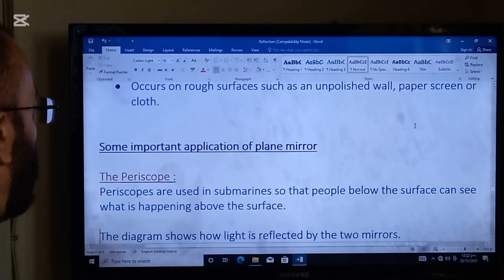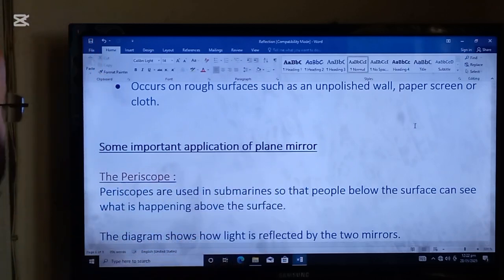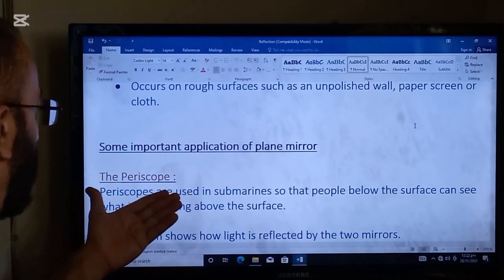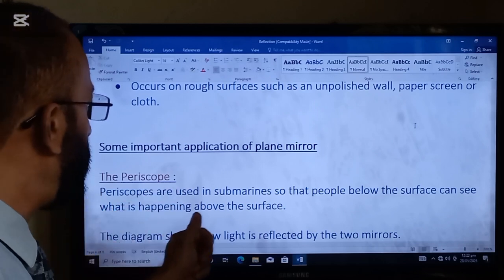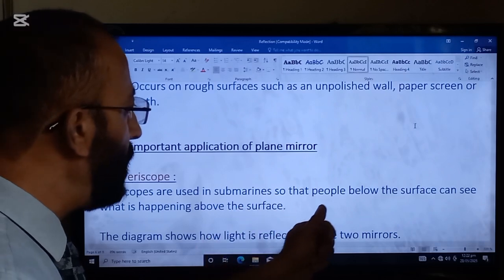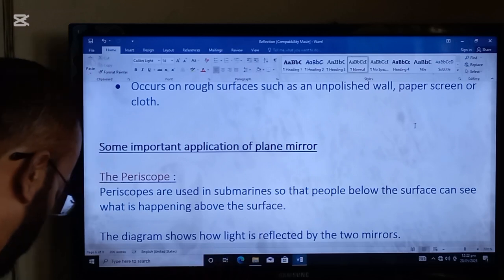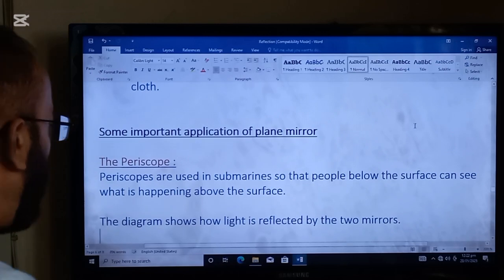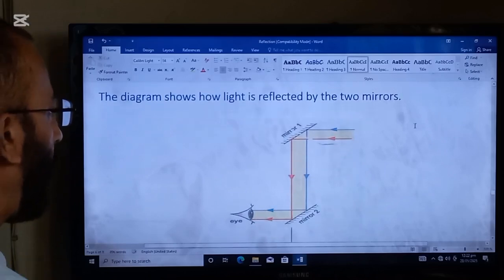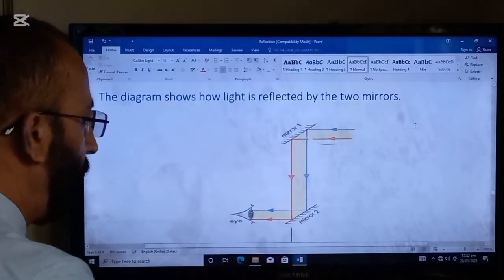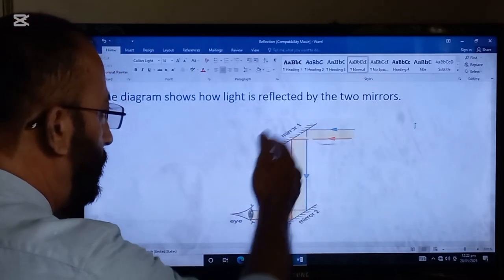Okay, next we are going to read some important applications of plane mirror. First application is periscope. Periscopes are used in submarines so that people below the surface can see what is happening above the surface. The diagram shows how light is reflected by the two mirrors. And here is a periscope. The mirrors are arranged at a 45-degree angle.